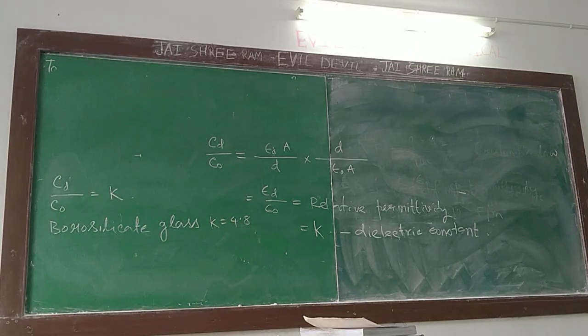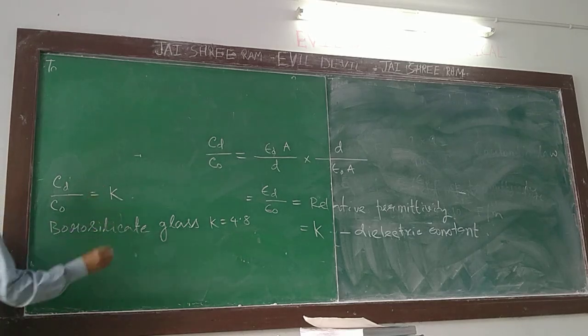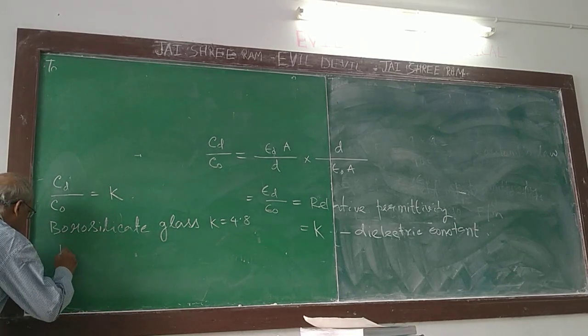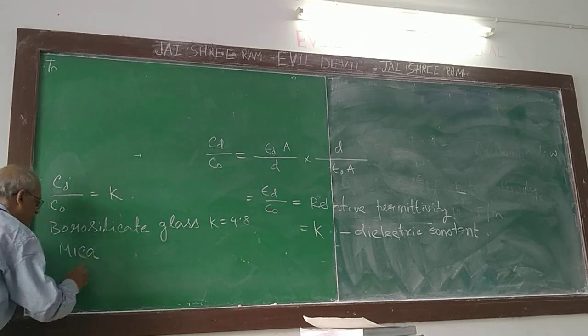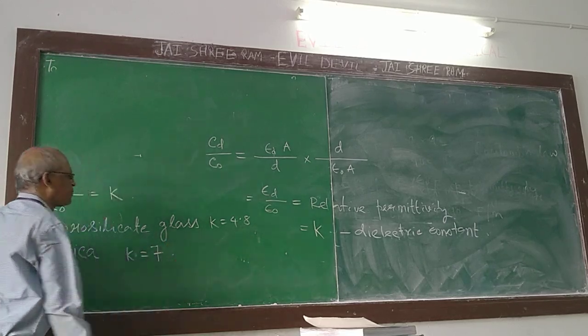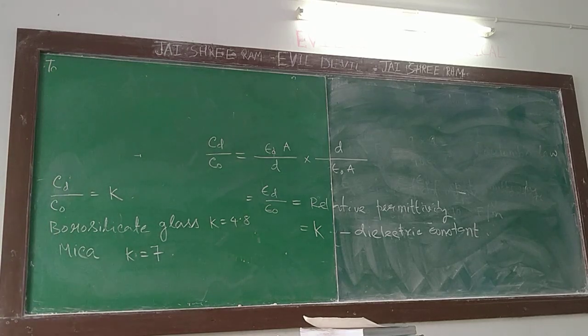One standard dielectric medium is borosilicate glass, a very good insulator, and its dielectric constant is 4.8. Another is mica sheet. Mica's dielectric constant is equal to 7. Mica sheet you have seen, commonly used as a dielectric.